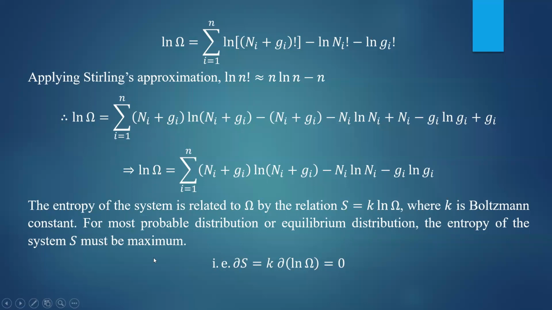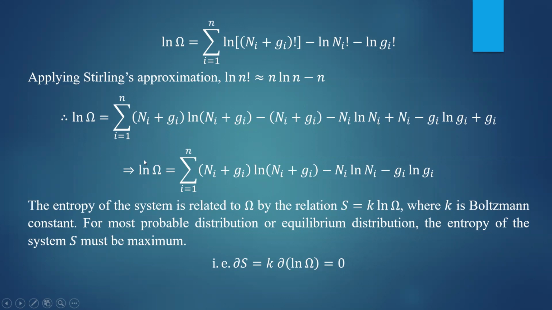If entropy is maximum, the derivative of the entropy must be equal to 0. That is well known to us. If the function is maximum, then definitely the first derivative of that function should be 0. Since k is constant, you can put dS equal to 0. It means that k into d of ln omega must be equal to 0.